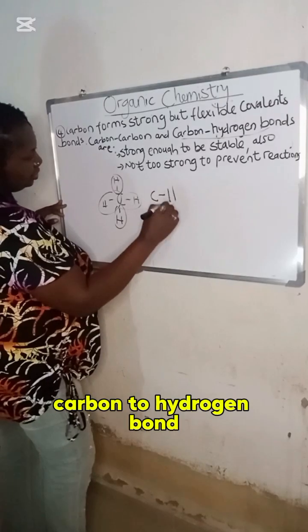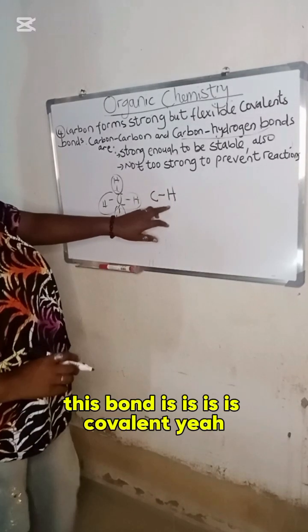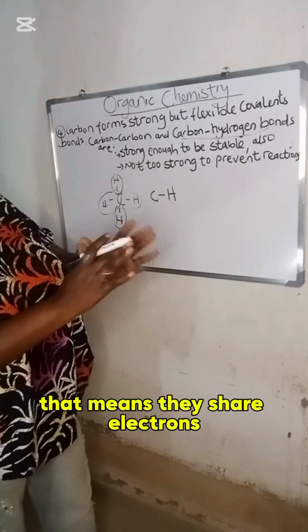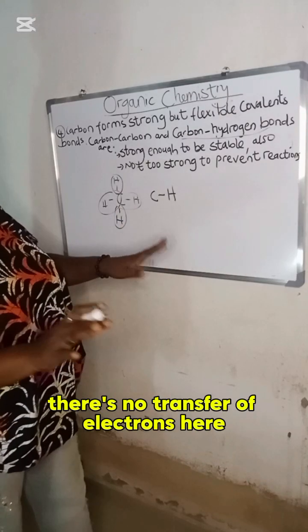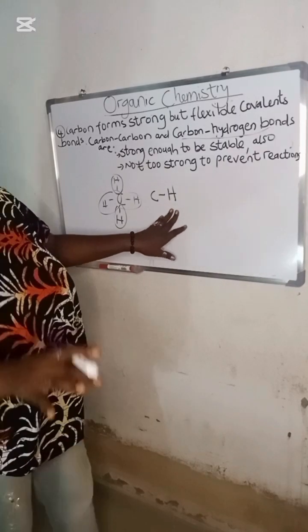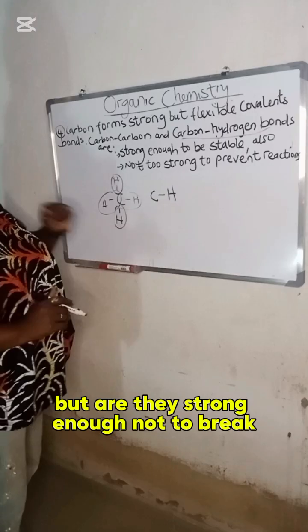Carbon to hydrogen bond. This bond is covalent. That means they share electrons. There's no transfer of electrons here, and this bond is strong enough to exist stably at our body temperature, but